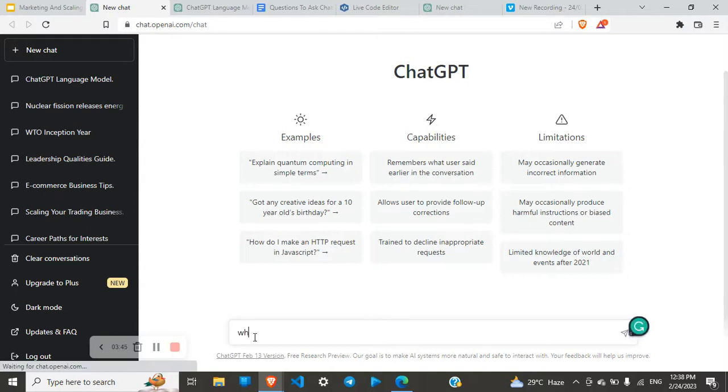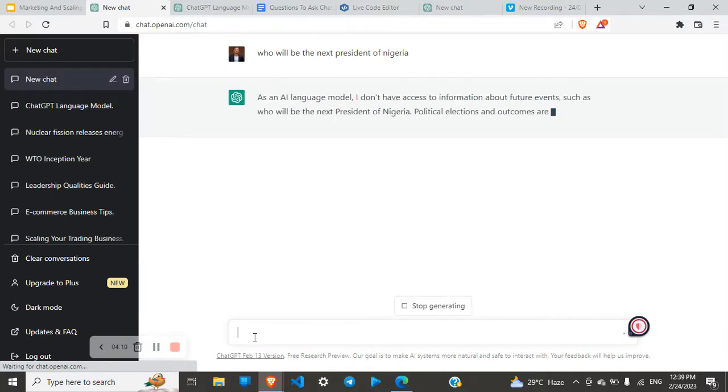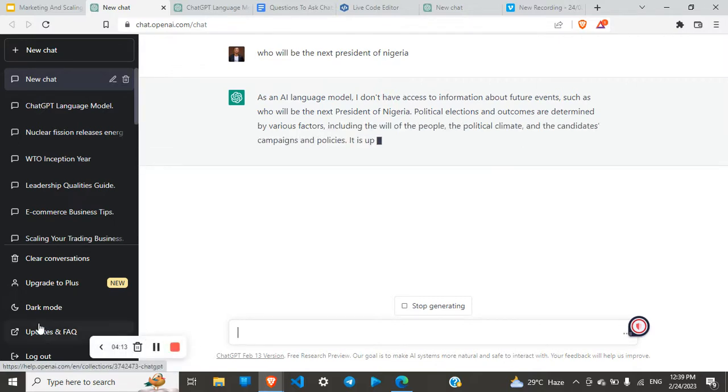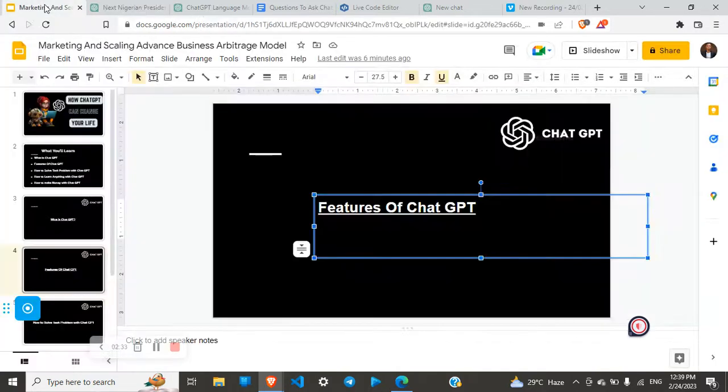So, for instance, if I say, who will be the next president of Nigeria? Just to test that, right? So as an AI language model, I don't have access to information about future events. So we just talked about that, making us realize that ChatGPT does not answer futuristic questions. All right. But let's look at some of the activities we'll be doing with ChatGPT.